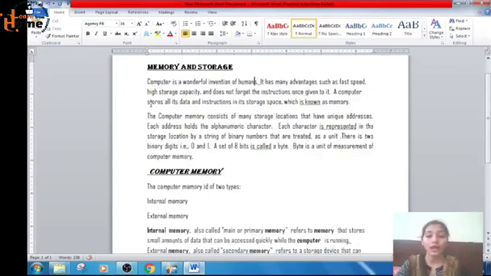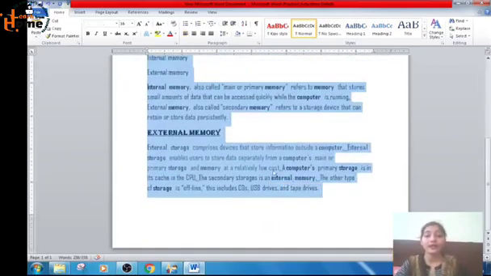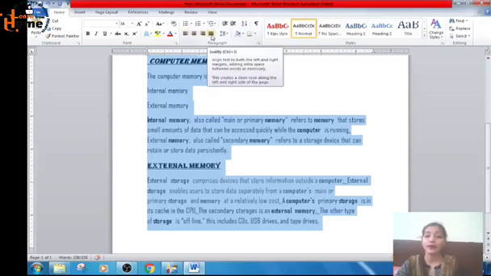For that, you will have to select the text. First of all, select the text. And where are the alignment options? They are present in the paragraph group of the Home tab. Okay, paragraph group of Home tab, and here are the options for alignment. These four, we have four alignment options in MS Word. Okay, let's